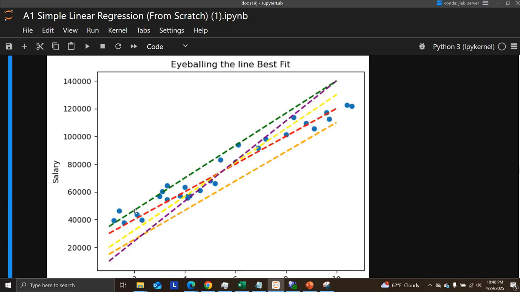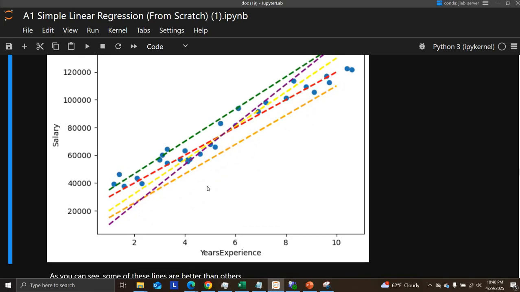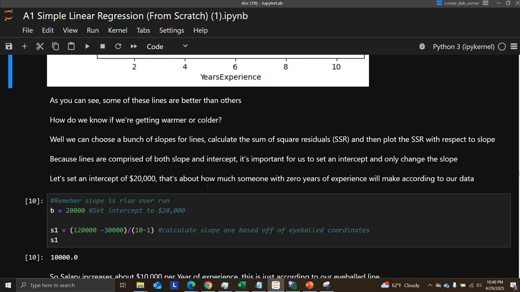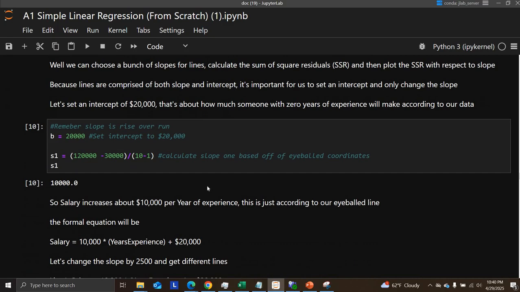So let's say we took all these lines, right, and then we calculated the sum of squared residuals. So each one of these lines here, say this purple line, is going to have certain residuals and you're going to sum them all up. That's going to be different from, say, this green line. It's going to have different residuals as opposed to the red line, etc. So let's just do that for demonstration's sake. Again, we don't have to do it like this, but I think it's good to see the reasoning behind it.